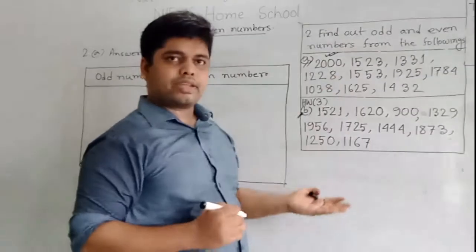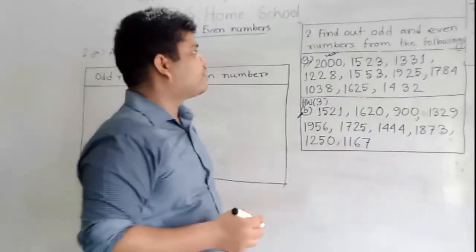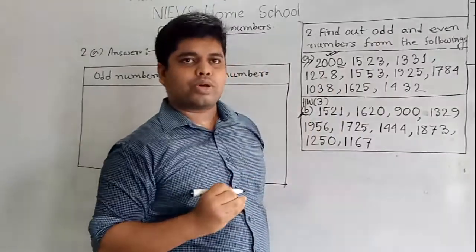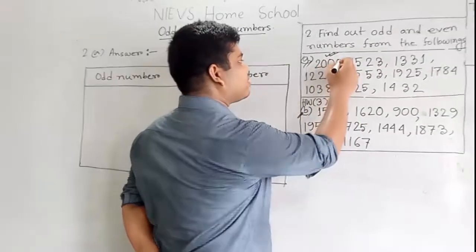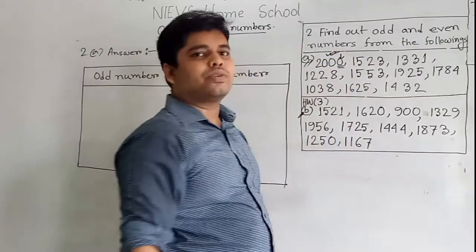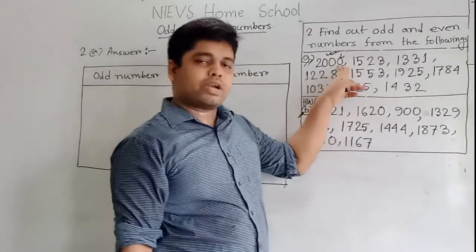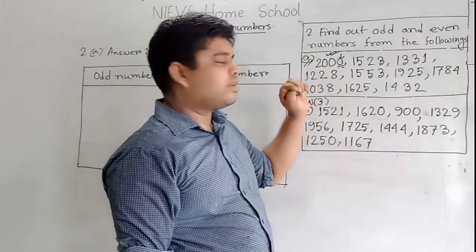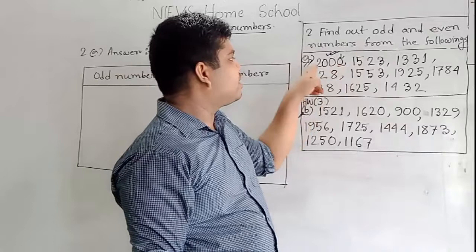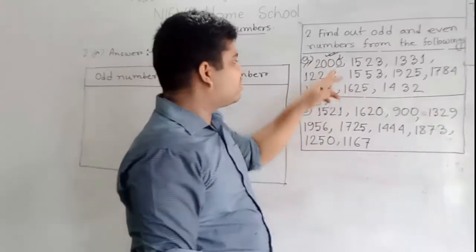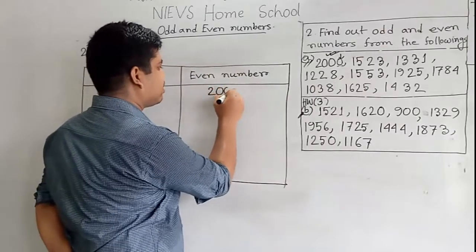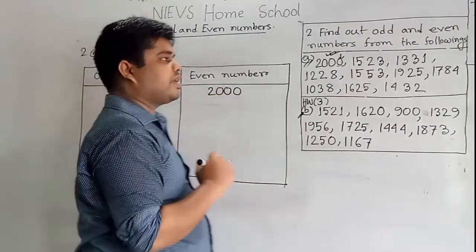2000 is even or 2000 is odd? So we check the ones place digit only. In 2000, the ones place digit is 0. Is 0 the notation of an odd number or an even number? We know that 0 is the notation of an even number. So we can say that 2000 is an even number, and we write 2000 in the even number box. Our first one is done.